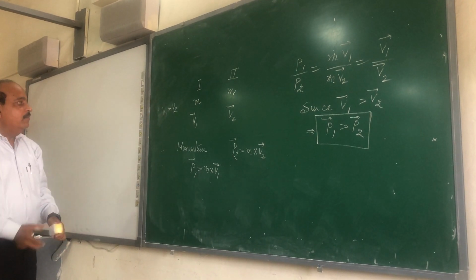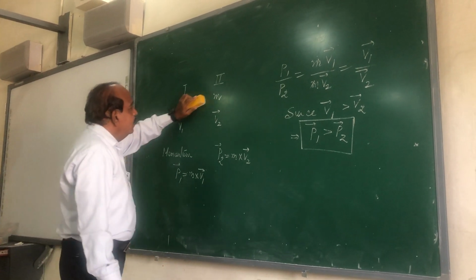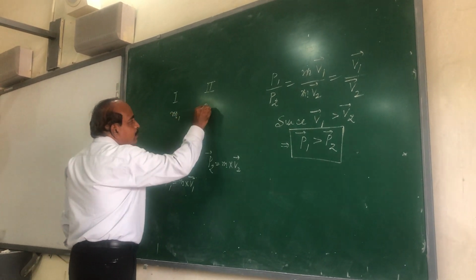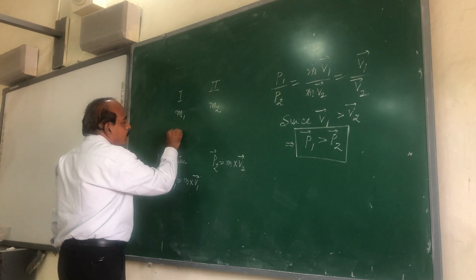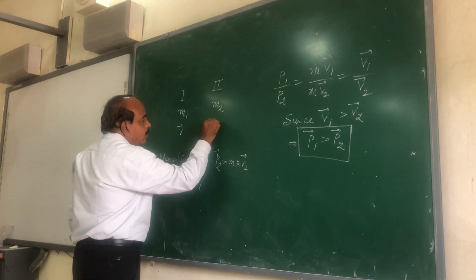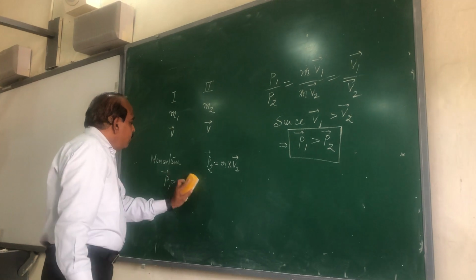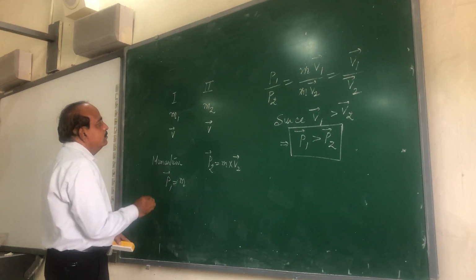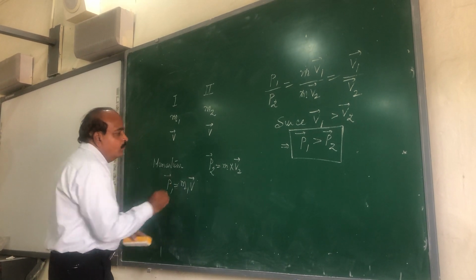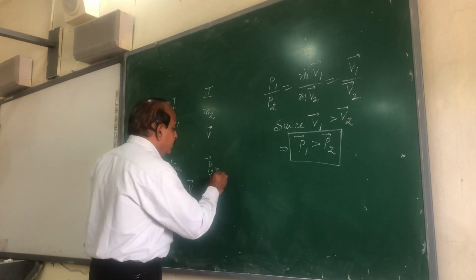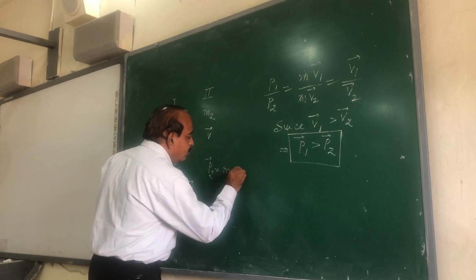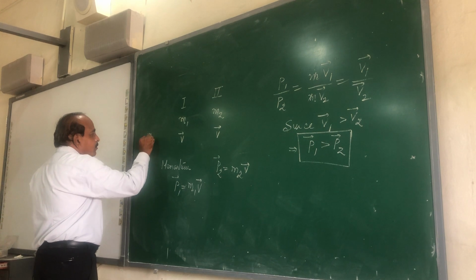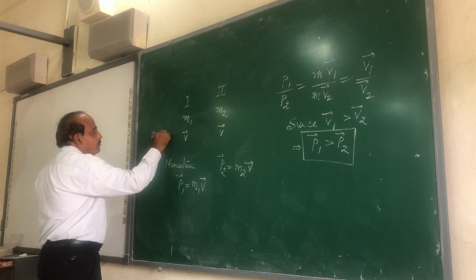Second case I am taking, suppose the mass of first body is m1, mass of second body is m2. Both are traveling with the same velocity. The momentum of first body I will be writing as m1 into v. The momentum of second body I can write as m2 into v. Since the velocity is same, I assume that mass m2 is bigger than mass m1.